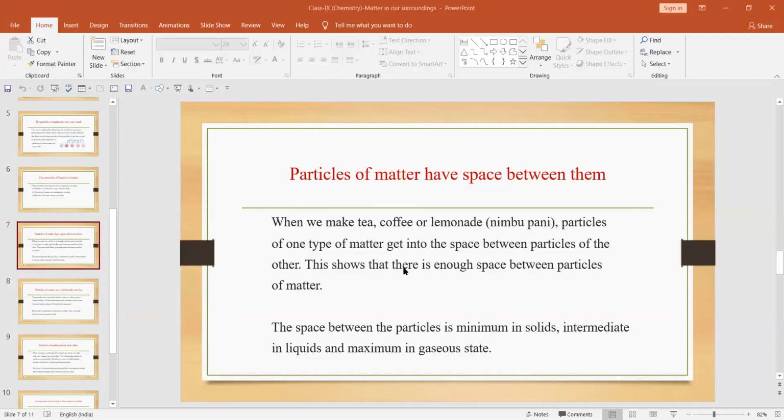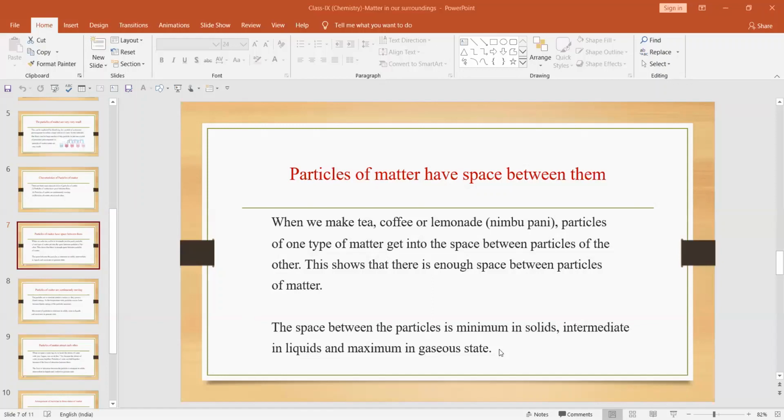Okay, so thereby we can say that all the particles of the matter have space in between them, but some spaces are small, some are bigger. So the smaller particles will enter the spaces of the bigger molecules. Now the next concept is the space between the particles is minimum in solids, intermediate in liquids, and maximum in gas state. That is common because of the arrangement of the particles.